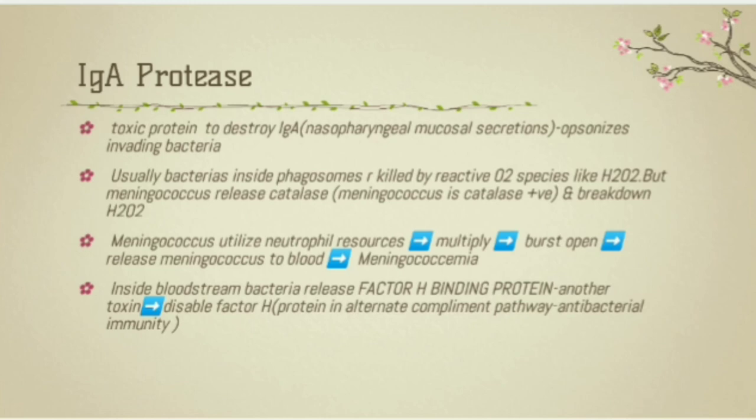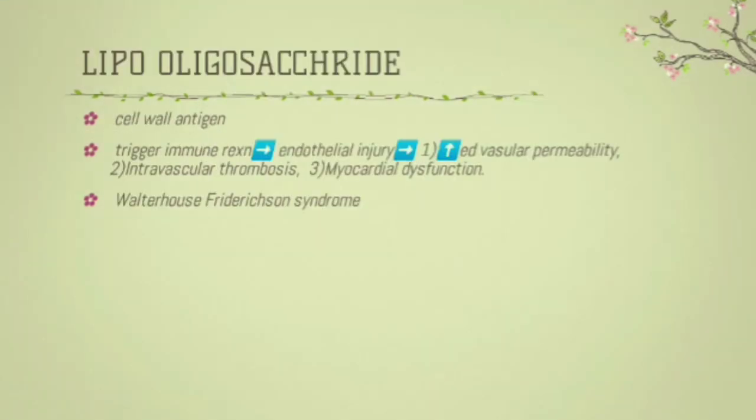Once the bacteria enter the bloodstream, they can release toxins and destroy capillary endothelial cells, resulting in leaky capillaries. Another virulence factor is lipo-oligosaccharide, which is a cell wall antigen which triggers a widespread immune reaction and causes endothelial injury. Endothelial injury results in many clinical features like increased vascular permeability. What happens when the vascular permeability increases? Of course, fluid loss will be there, resulting in shock.